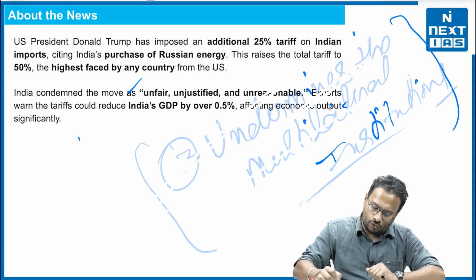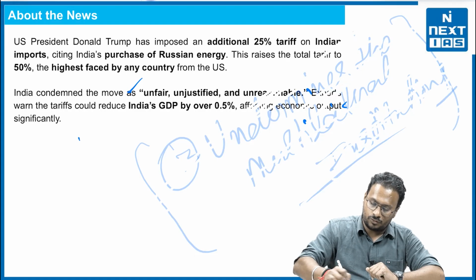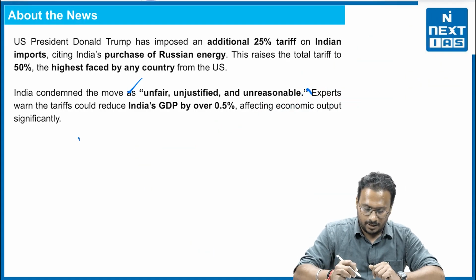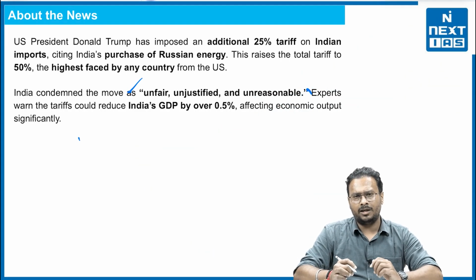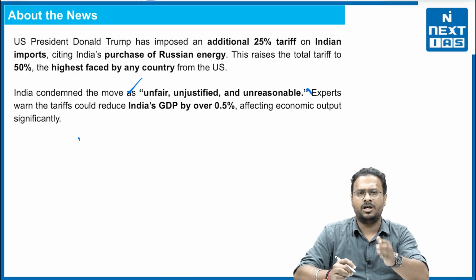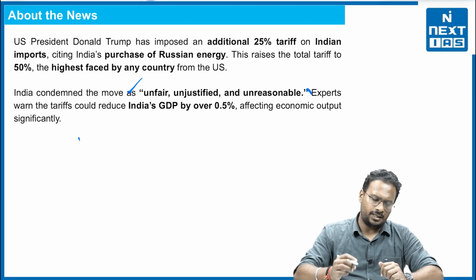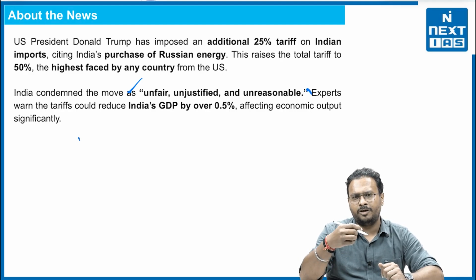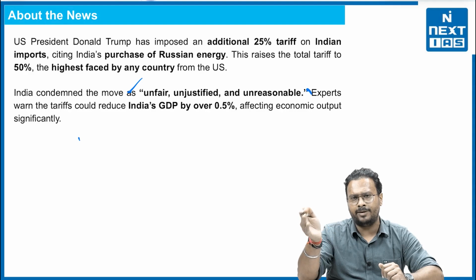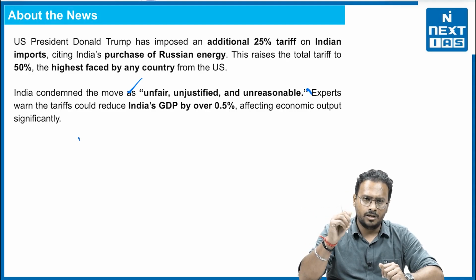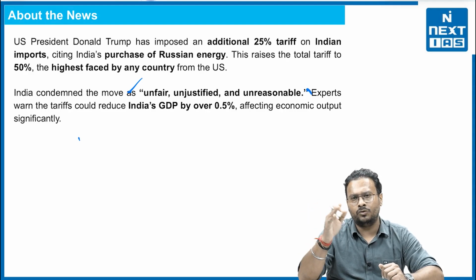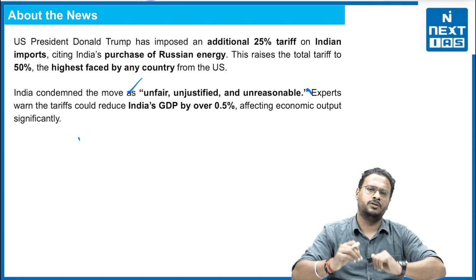Now, after all those things, the point that comes to our mind is that earlier we had already witnessed that once they tried to put Russia under tariff sanctions, Russia did not listen to them. What did China do? China said that if you are imposing 50% tariff upon me, China imposed a 50% tariff. The US imposed 100%, China imposed 200%. So that thing was visible.